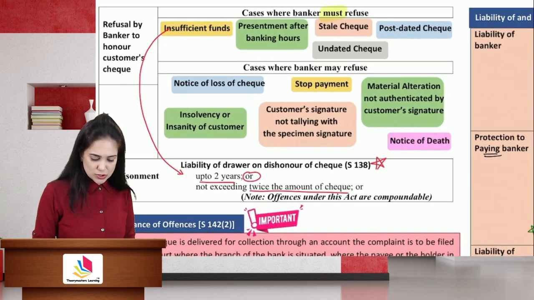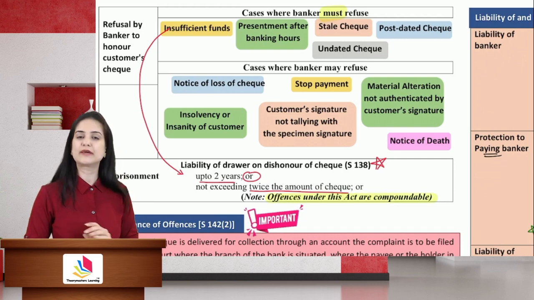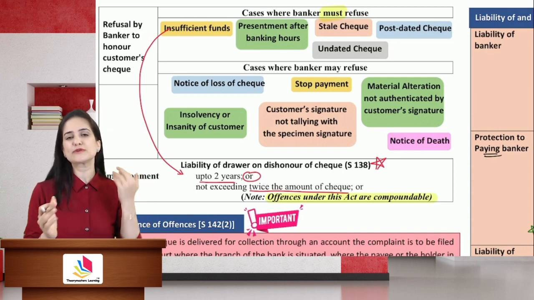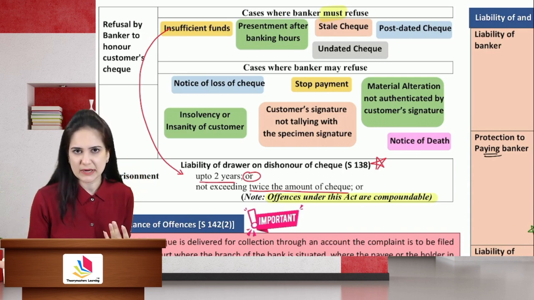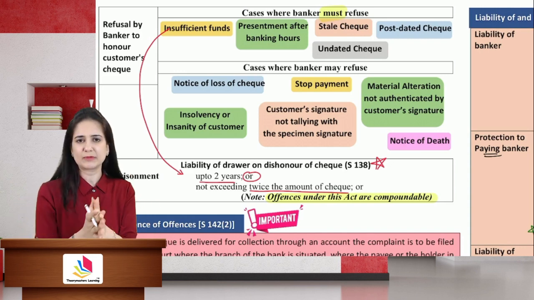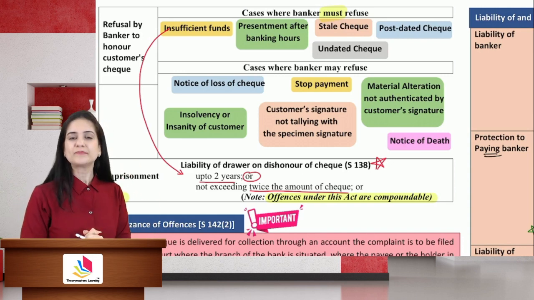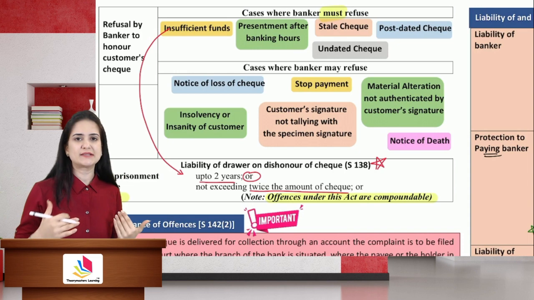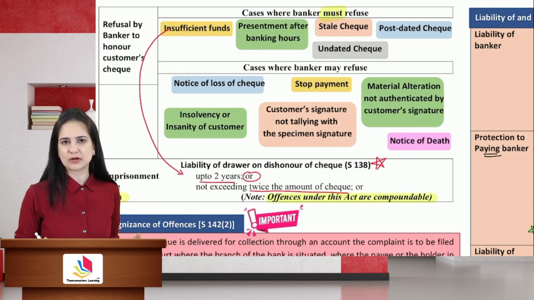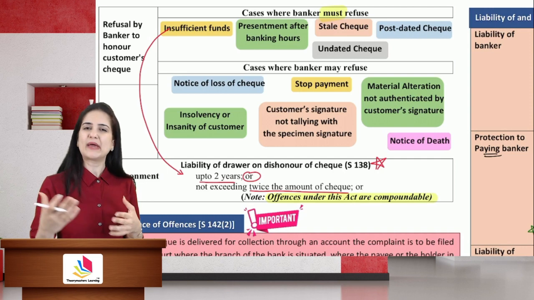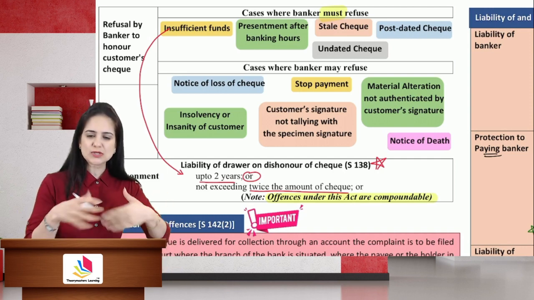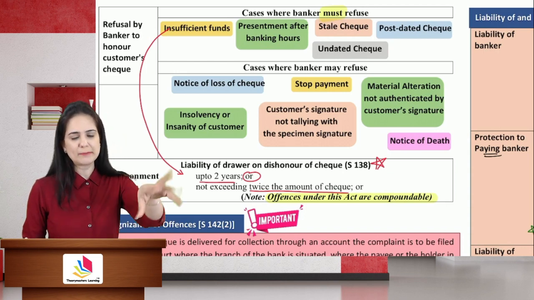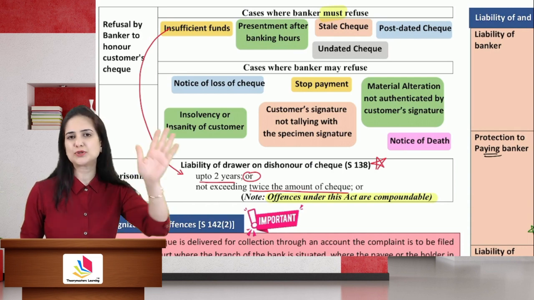Now, it is also mentioned that these offenses under the Negotiable Instruments Act are compoundable. What are compoundable offenses? Compoundable offenses are those offenses which can be compromised between the parties. Let's say the bank was very angry that the check is dishonored. So the payee filed a case against the drawer. But ultimately, after filing the case, the payee realized that this is a waste of time. Let me just compromise it with the drawer. He says, okay, in case the check is dishonored, you pay me 1,000 rupees and I will not pursue the case further.